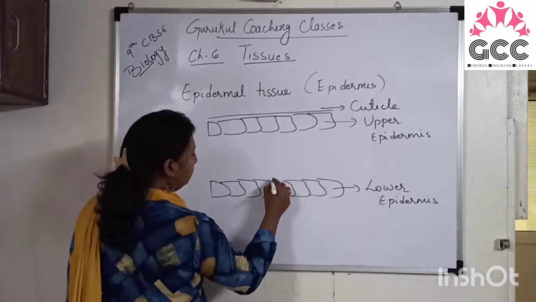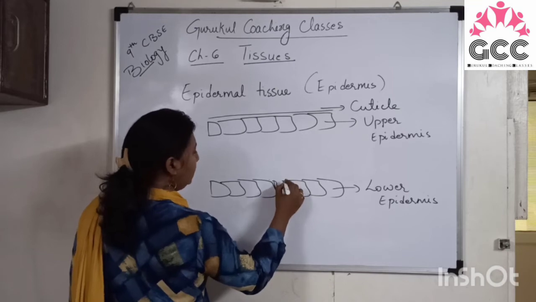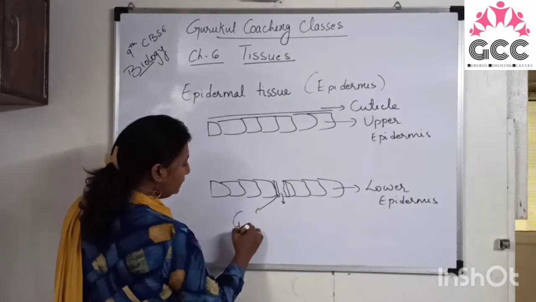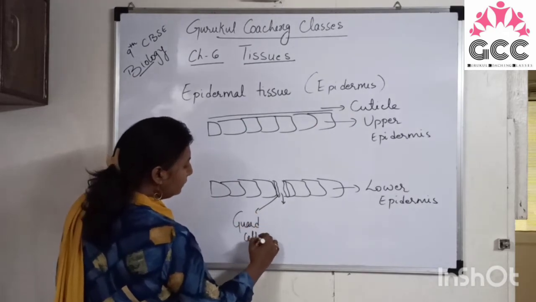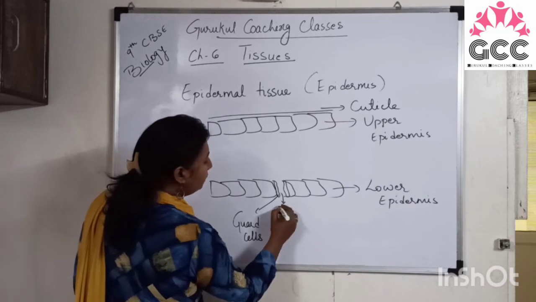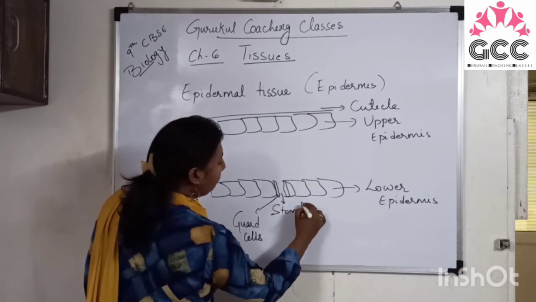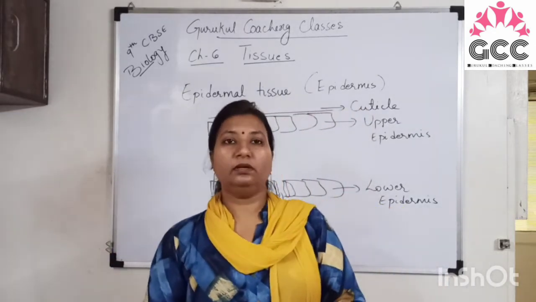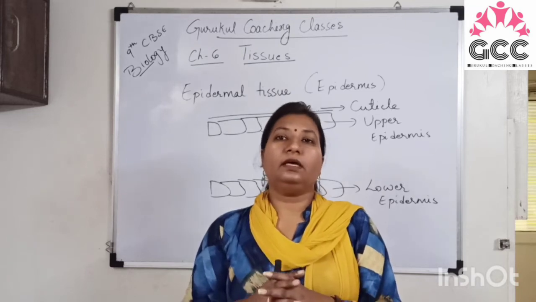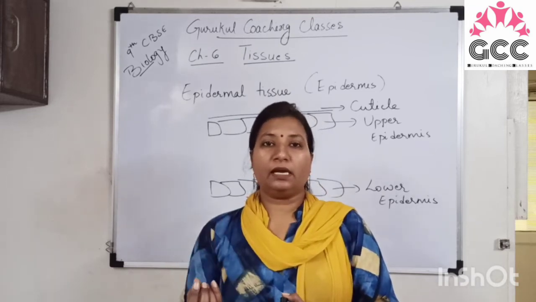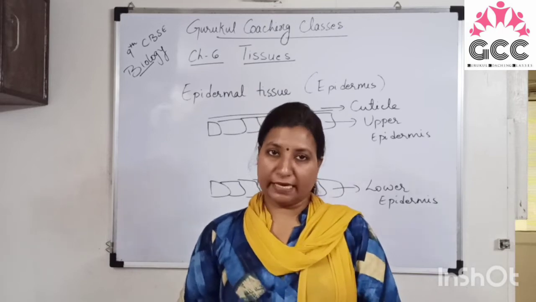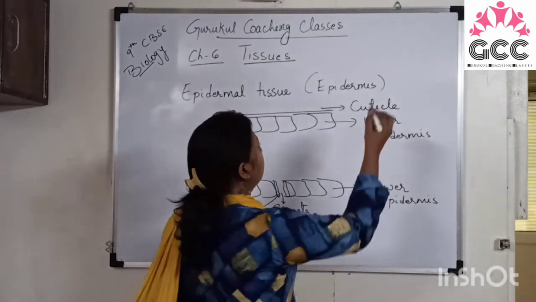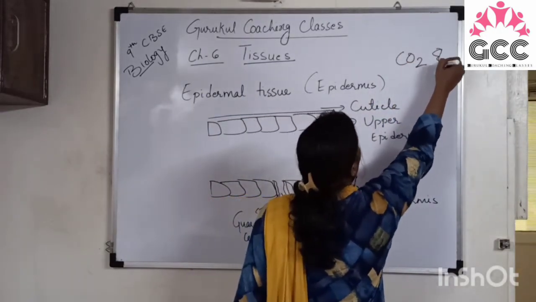So here bean-shaped cells are present, and one small opening is there. These are guard cells, and the small opening is known as stomata. Right? So stomata is present at the lower epidermis of a leaf. It is a small opening in the lower epidermis which allows the exchange of gases, whatever gas is required by the plant. Plants need carbon dioxide and oxygen.